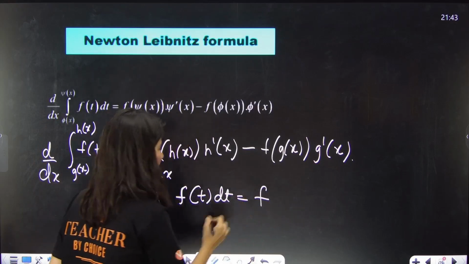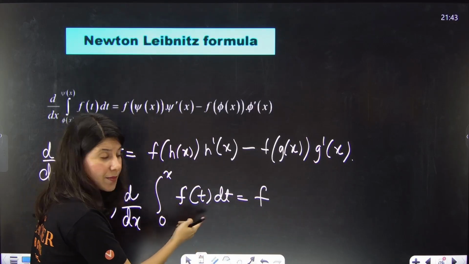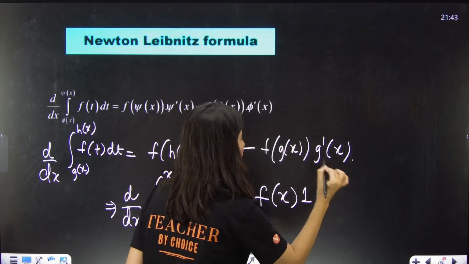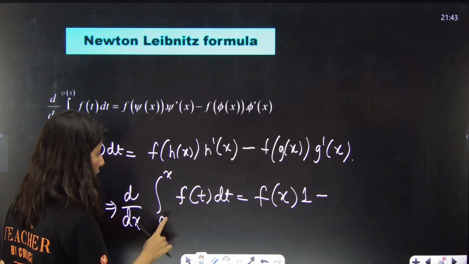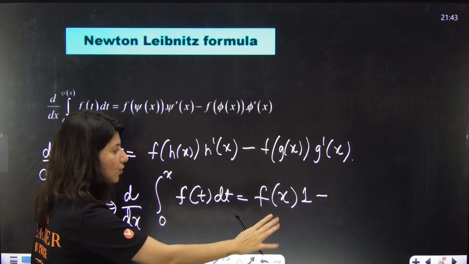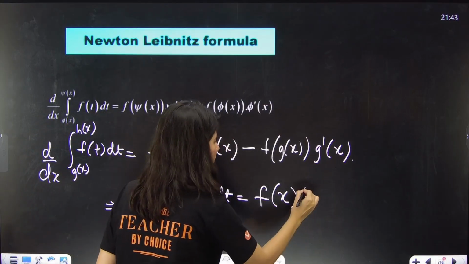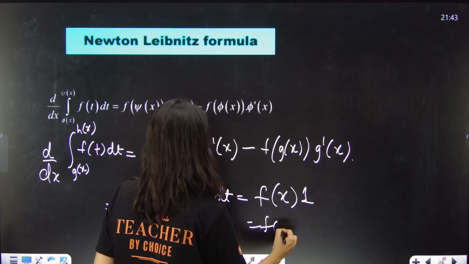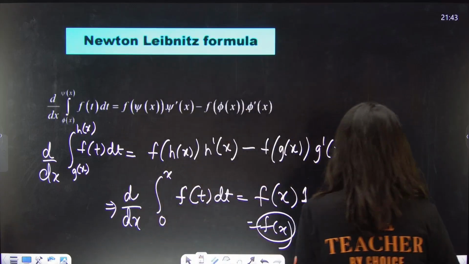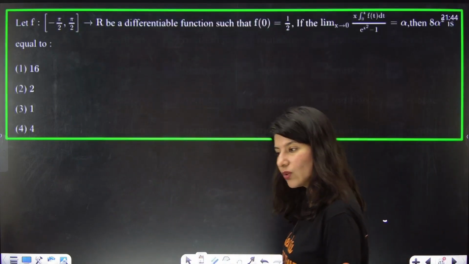Okay, then what will you do? f you will keep as it is. t will be replaced by the upper limit. Derivative of x is 1, minus. Now you have to put f of 0 as the lower limit. Derivative of 0 is 0, so that's why I'm not doing anything. I'm stopping it right here. So basically this is giving me f of x vibes. Now you must be wondering, ma'am, we'll do a question, then only we'll understand.